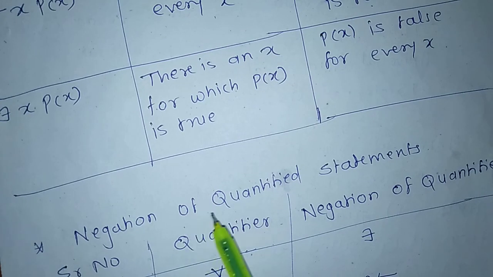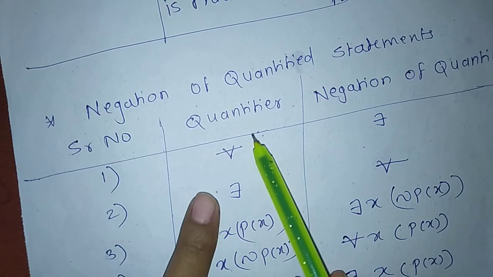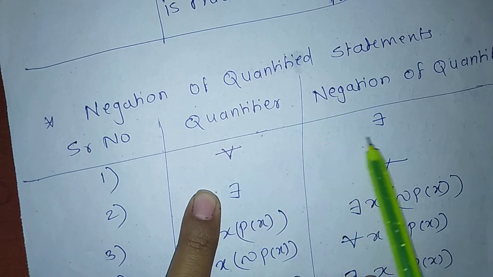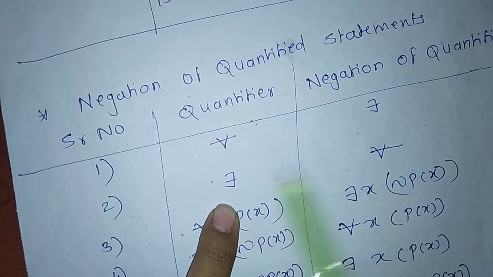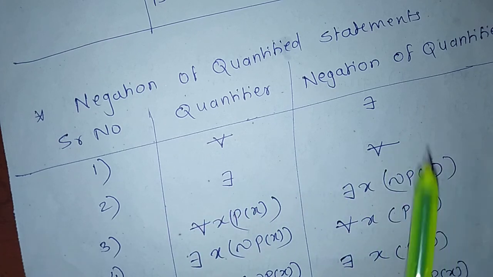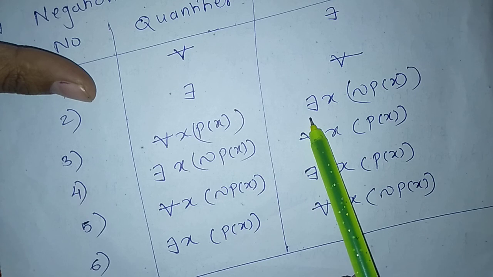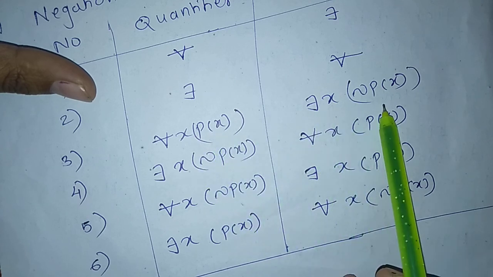Now, negation of quantified statements. If the quantifier is for all, the negation of for all is there exists, and the negation of there exists is for all. Similarly, for all x, P(x), the negation is there exists x, not P(x).